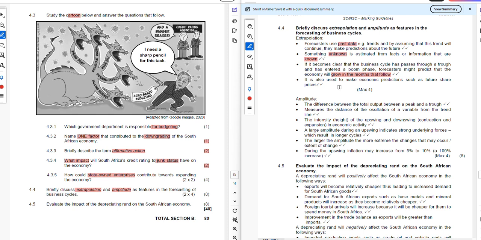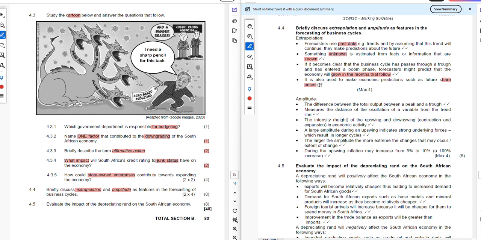The forecasters will say the share price of this company has been increasing by 1% in the past, so the assumption is that it will continue to grow by 1% as time goes on. So the prediction can also be made regarding share prices.